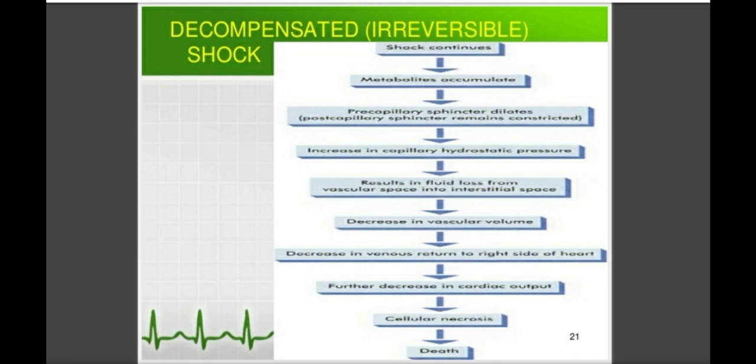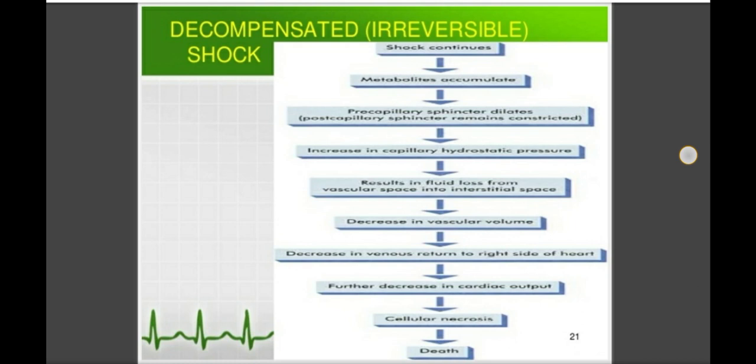This is the irreversible stage, when there is decrease in the blood supply to the heart and brain. So when the shock is so severe that in spite of compensatory mechanism and despite therapy and the control of etiologic agent, which cause the shock, no recovery takes place. At this stage we call it irreversible shock, when there is no recovery, and it is also called decompensated shock.